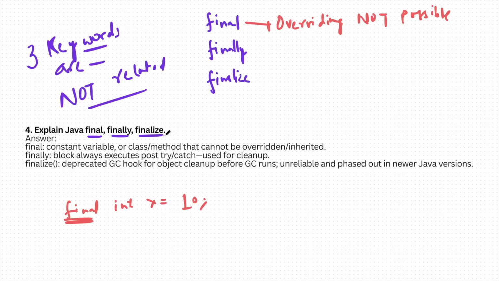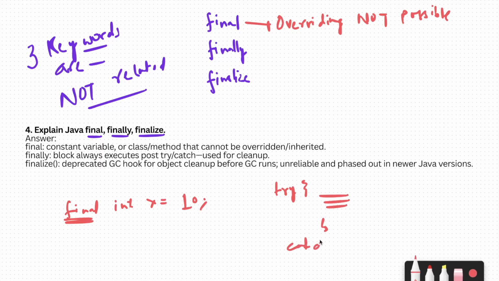Now what does finally say? Finally is a block which always executes after a try-catch statement. If you have written a try-catch statement before, you must know that you write try and you try something over here, and then you have catch, and in the catch statement you catch an exception.